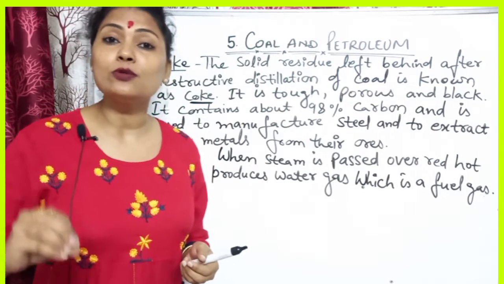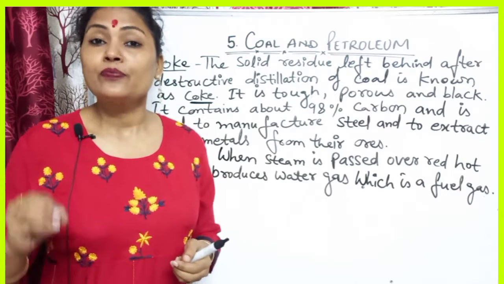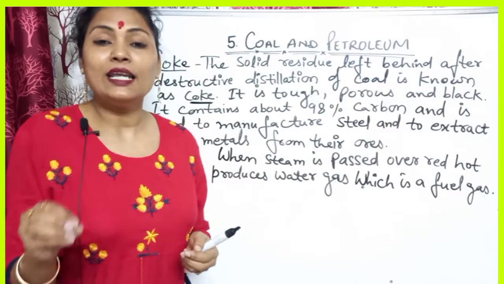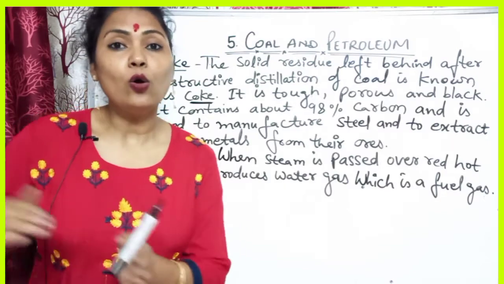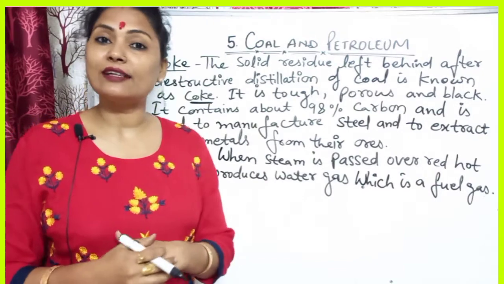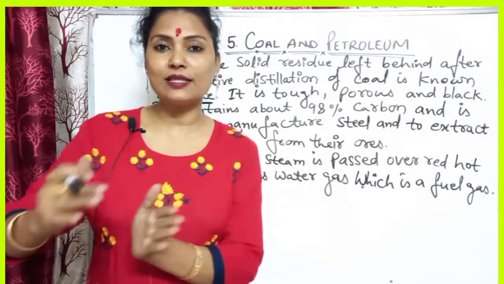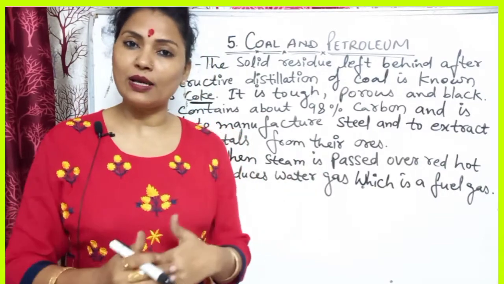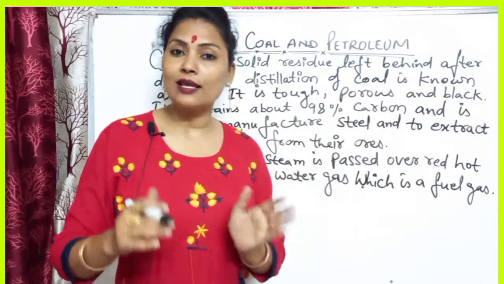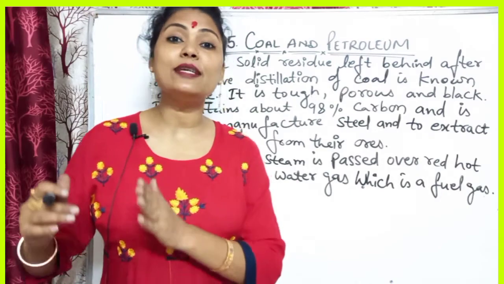That's why it is used in the manufacture of steel, as well as a reducing agent for the extraction of metals from their ores. We can extract many metals from their ores with the help of coke, because coke is the purest form of carbon.